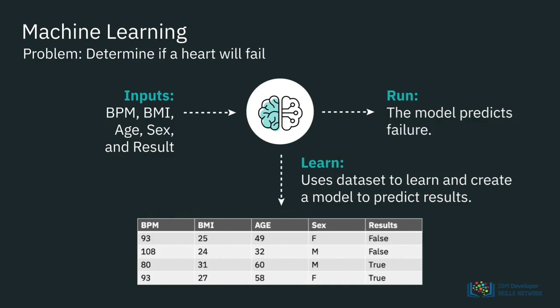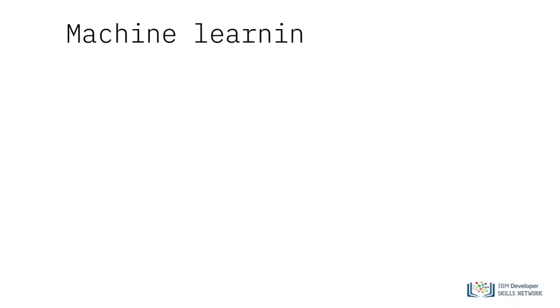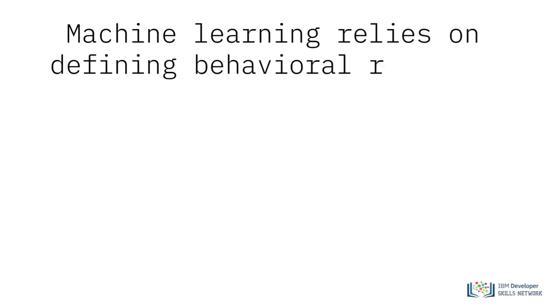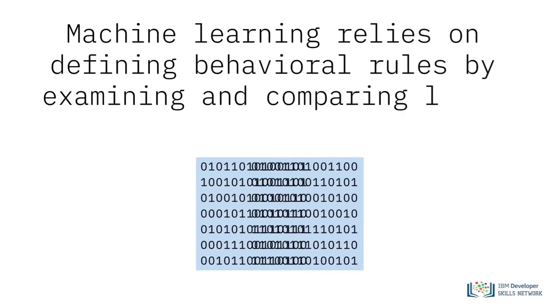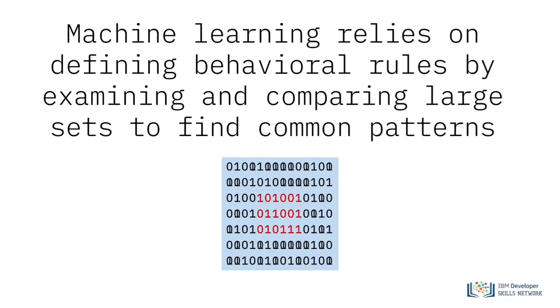Essentially, what the model does is determine what the parameters are in a traditional algorithm, and instead of deciding arbitrarily that beats per minute plus BMI equals a certain result, we use the model to determine what the logic will be. This model, unlike a traditional algorithm, can be continuously trained and be used in the future to predict values. Machine learning relies on defining behavioral rules by examining and comparing large data sets to find common patterns.